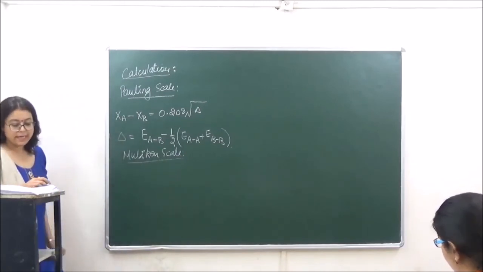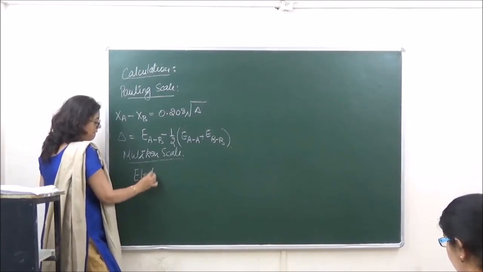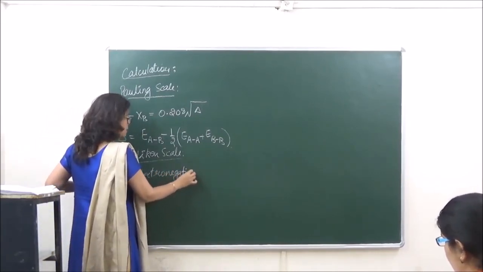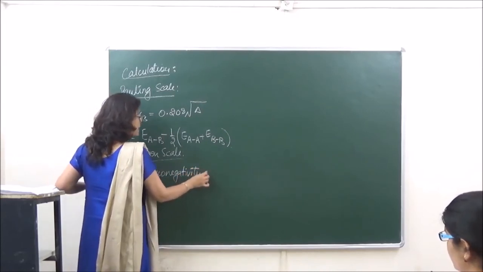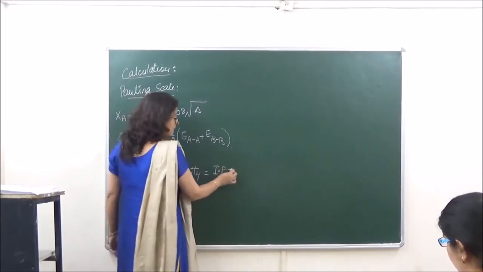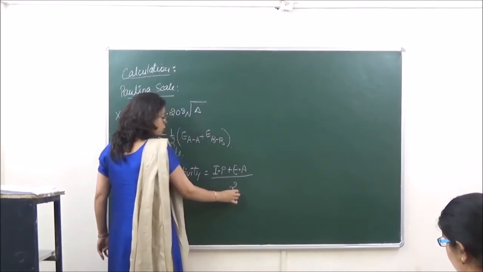According to the Mulliken scale, the electronegativity is equal to the average of ionization potential and electron affinity.